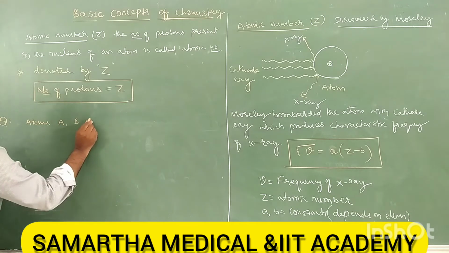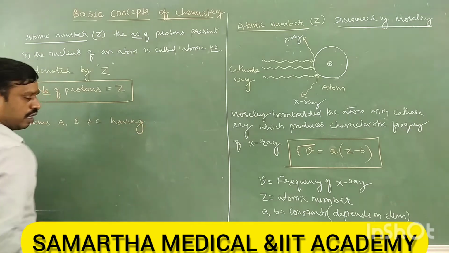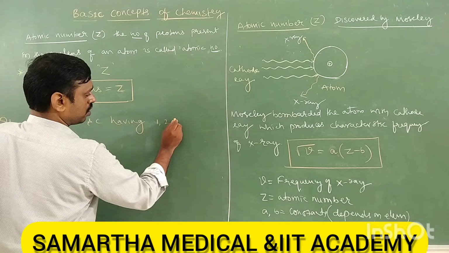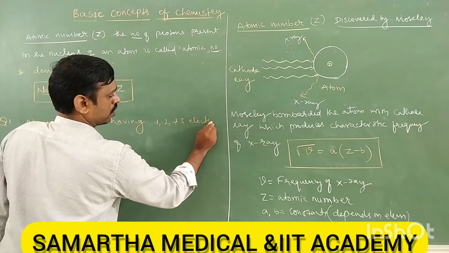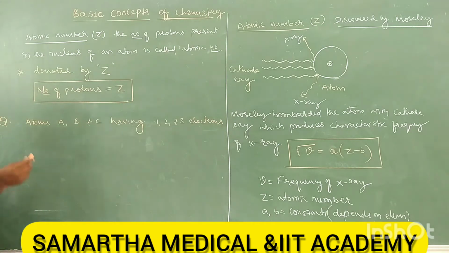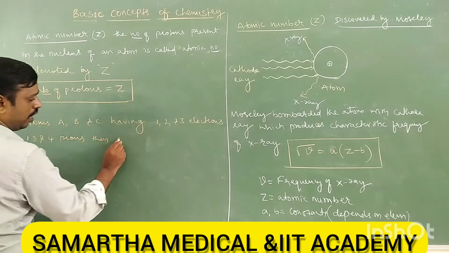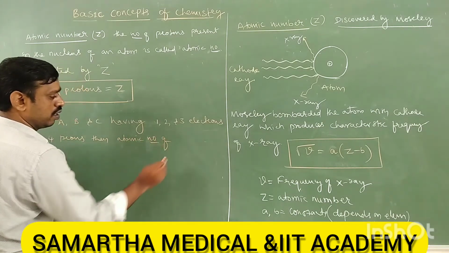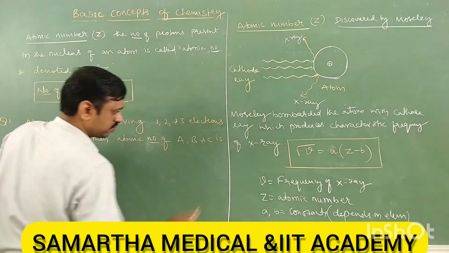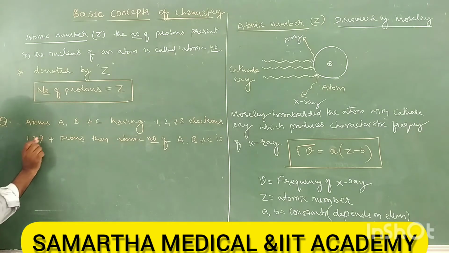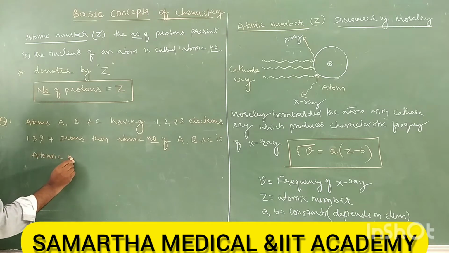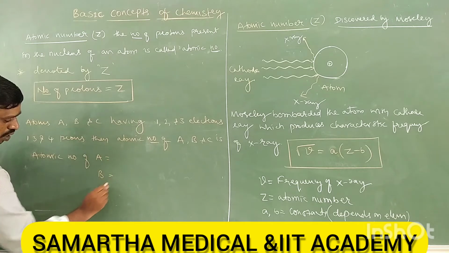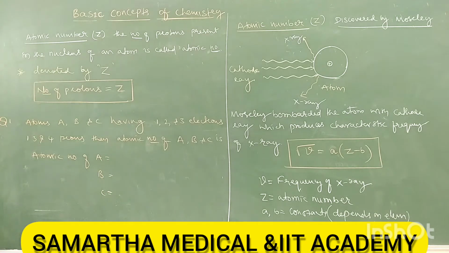Atoms A, B and C have 1, 2 and 3 electrons, and 1, 3 and 4 protons. Then what is the atomic number of A, B and C?